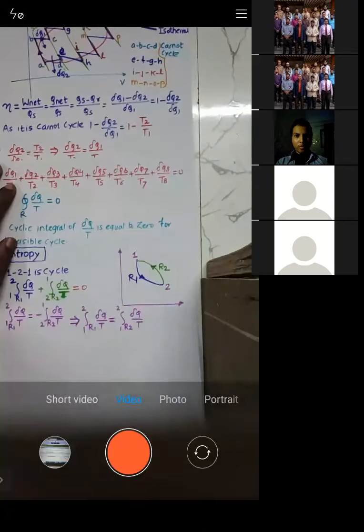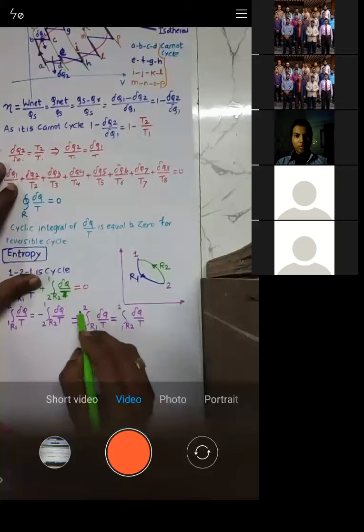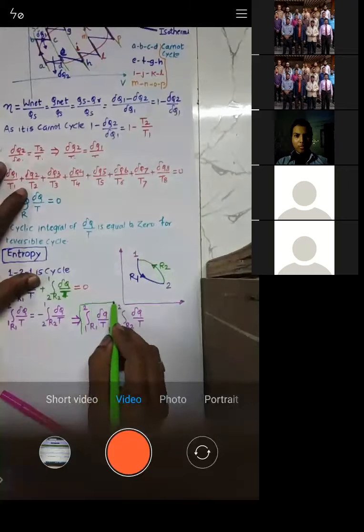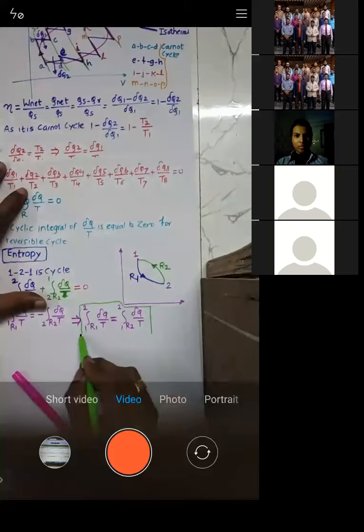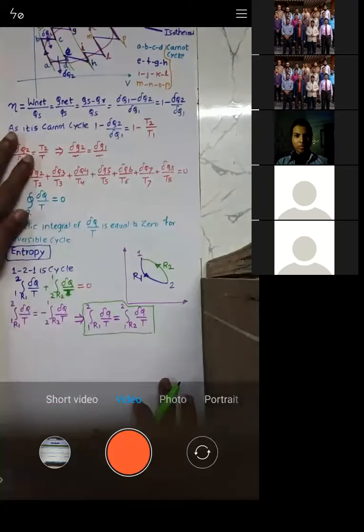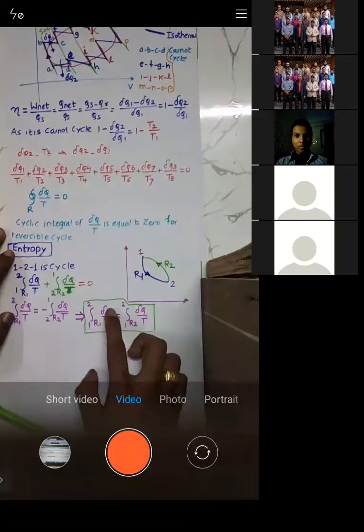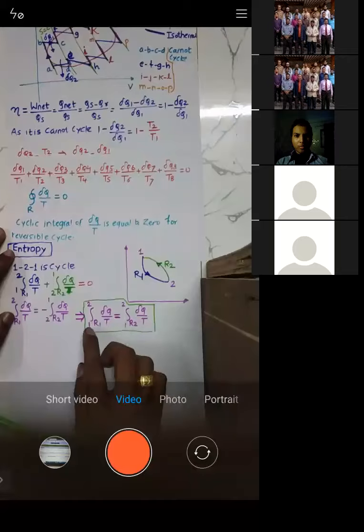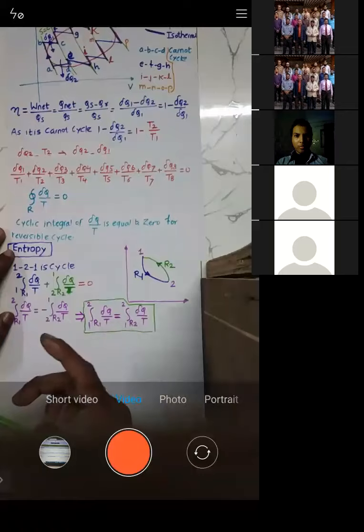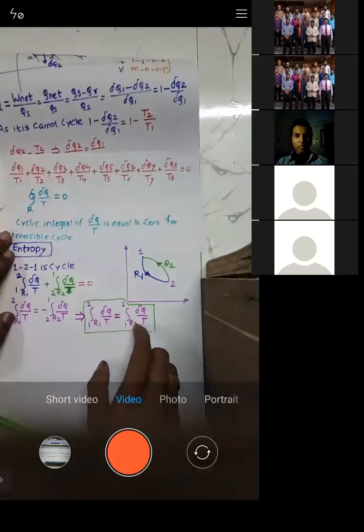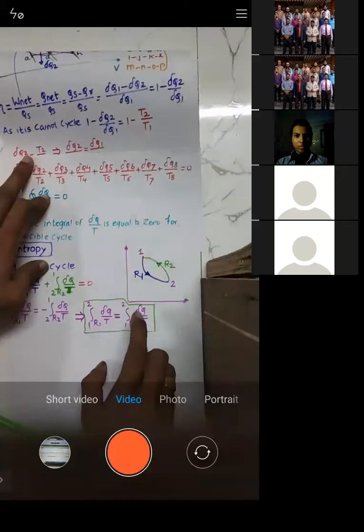Just pay attention here, and let me know what you understand from this expression. What does this expression say? Del q by t when you move from 1 to 2 through path R1 is the same as del q by t when you move from 1 to 2 through path R2. It is the same. Yes or no?